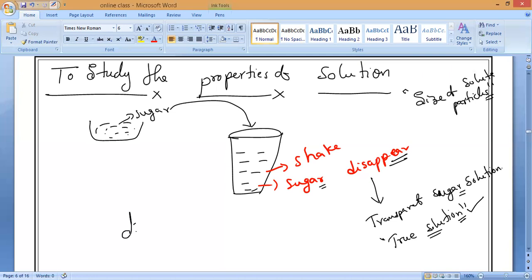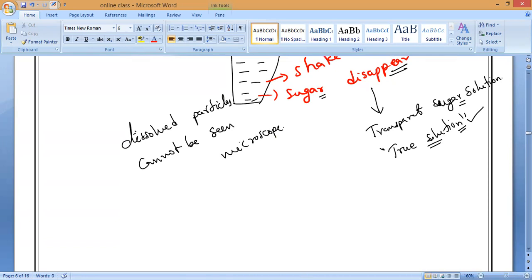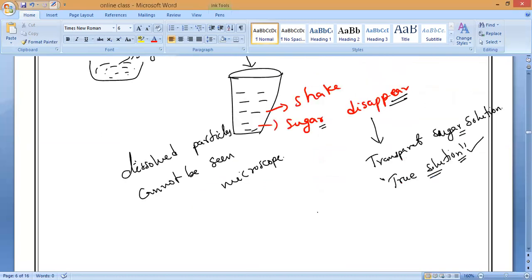Do you understand, everybody? So what is happening? Dissolved sugar particles cannot be seen with the help of a microscope, because they are extremely small. Remember, will the sugar settle down? Suppose I prepared a sugar solution and left it for 1 hour. Will the sugar again come down and settle? That is my question.